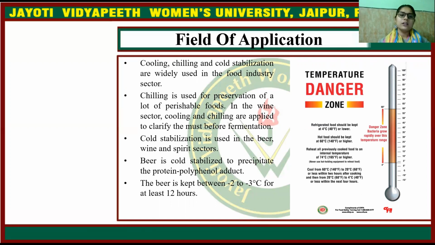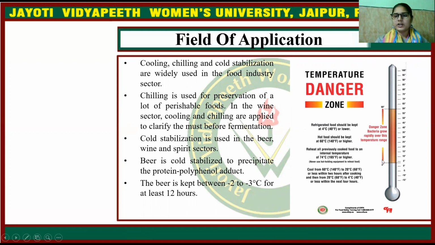In the wine sector, cooling and chilling are applied to clarify the must before fermentation. Cold stabilization is used in the beer, wine, and spirit sectors, and beer is cold stabilized to precipitate the protein polyphenol adduct, and the beer is kept between -2 to -3 degrees Celsius for at least 12 hours.